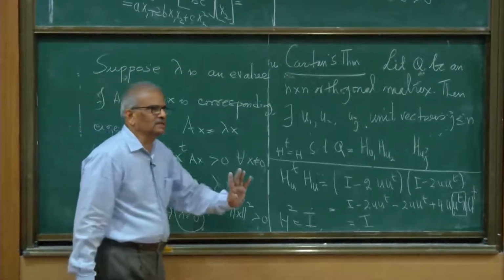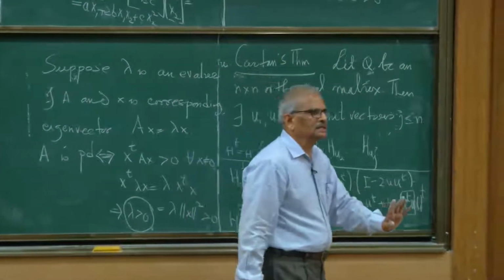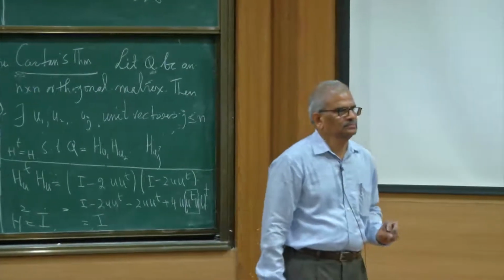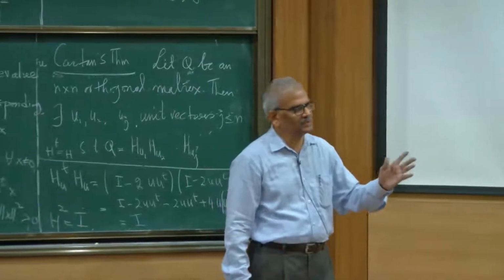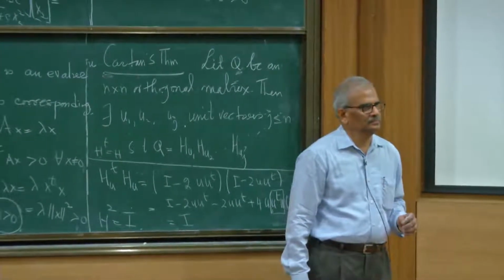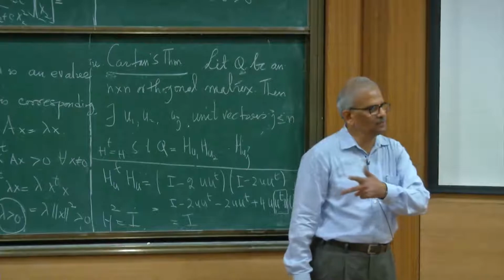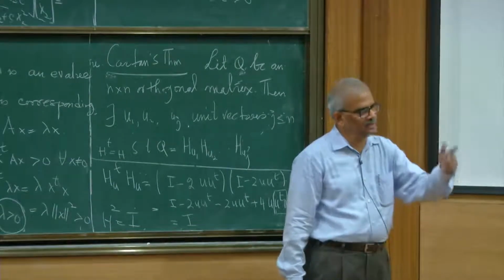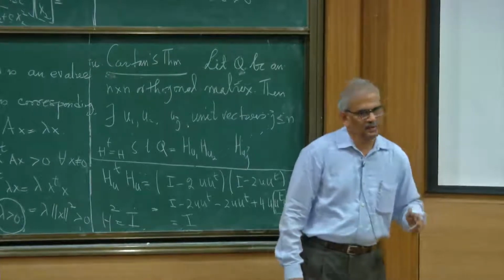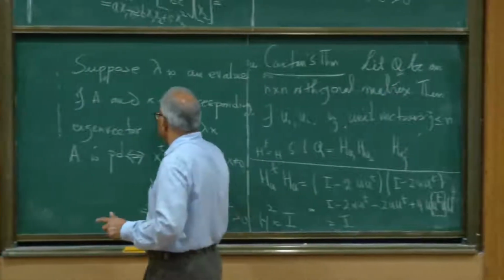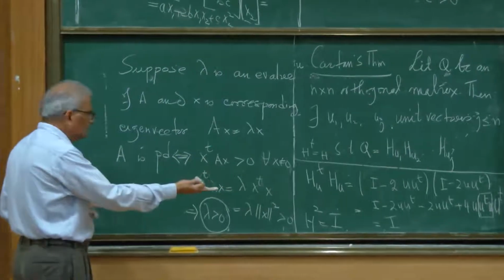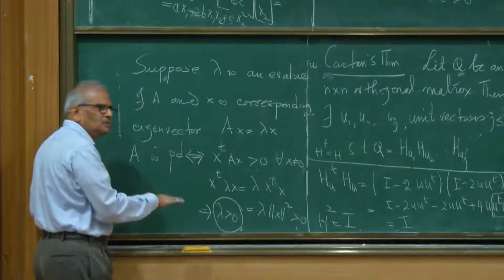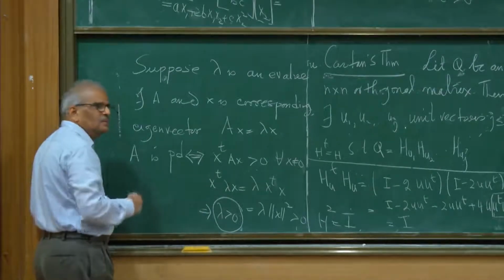For a real symmetric matrix, eigenvalues are real. If you take an orthogonal matrix, the eigenvalues can be complex. The 2 by 2 orthogonal matrix that we saw for rotation, its eigenvalues are complex and their absolute value is 1. They are sitting on the unit circle. But for a real symmetric matrix, eigenvalues are real numbers, and positive definiteness implies that every eigenvalue is positive. So in particular, it's an invertible matrix.